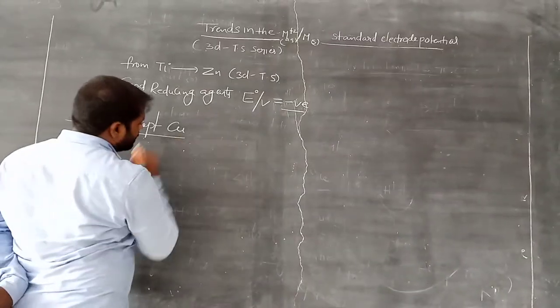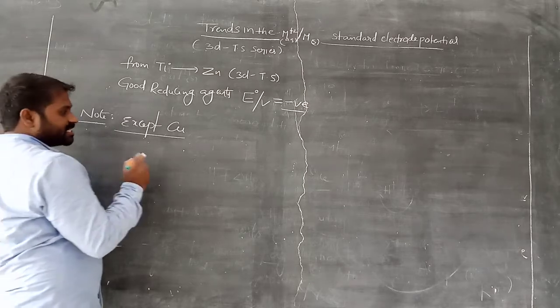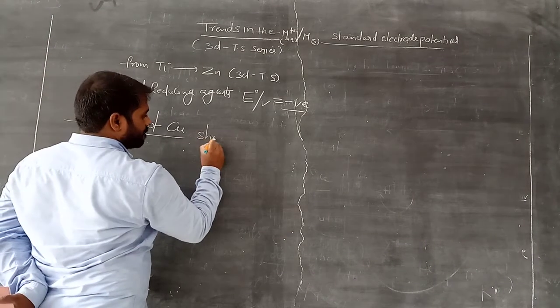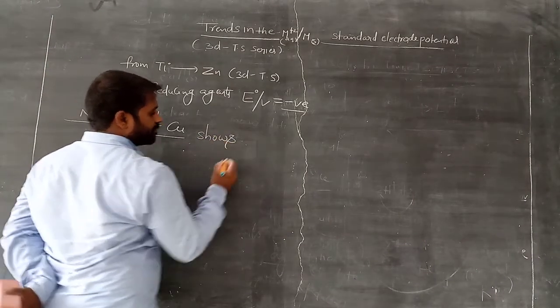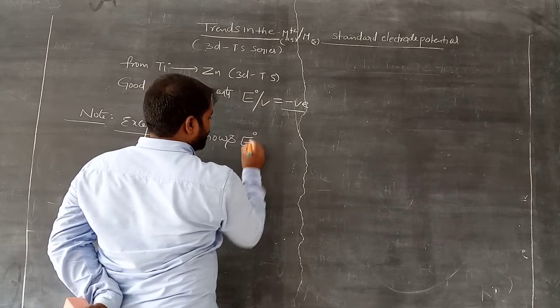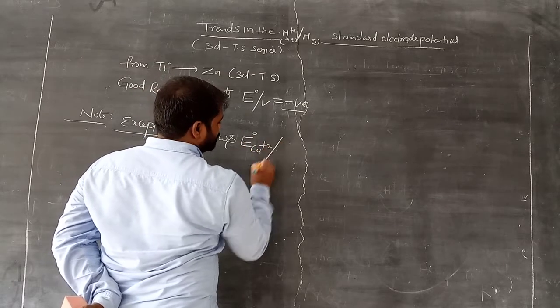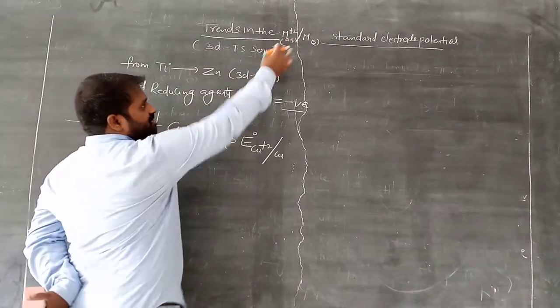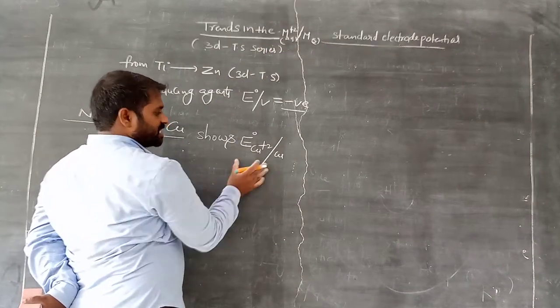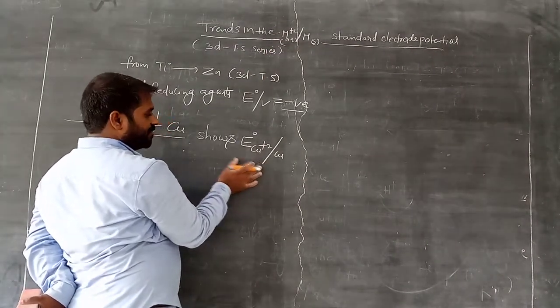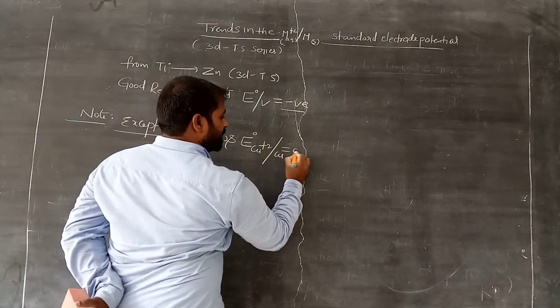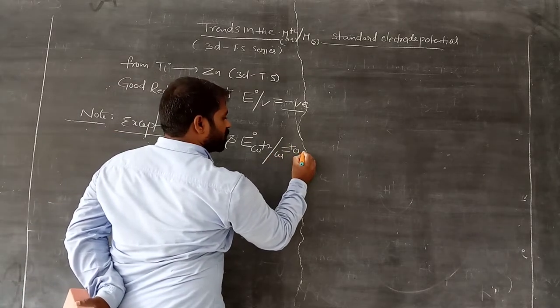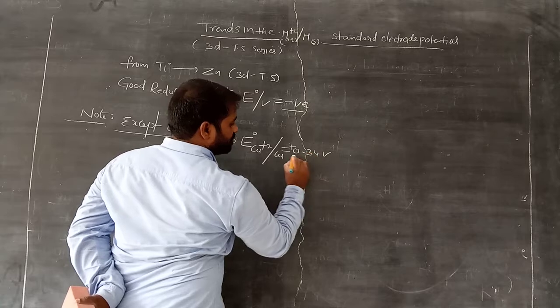Copper shows E naught Cu2+/Cu. This is the topic. The standard reduction potential of copper is positive, that is plus 0.34 volt.